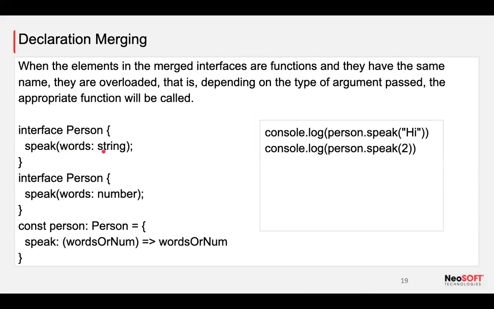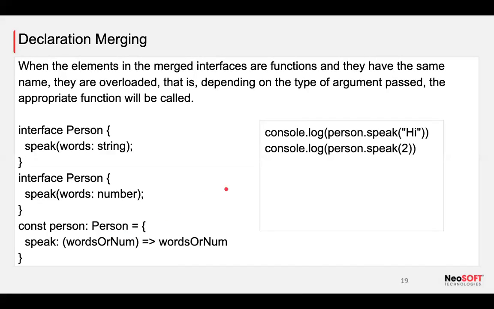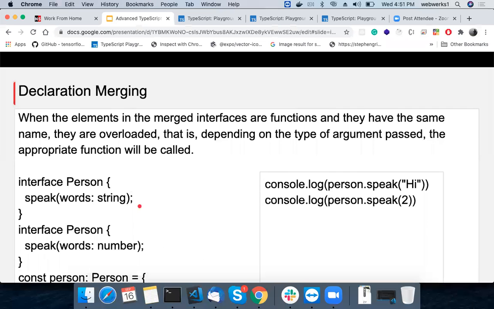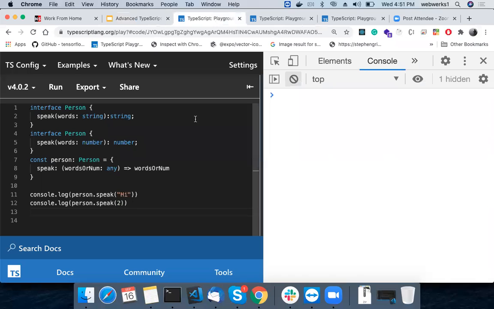It has a word of string type. It has speak, the same function name with a different type. As you notice, number and string. When you call it, it behaves like function overloading, right? Because of that, it is not throwing you an error. But if I use members like a member function, it is going to throw an error. But if you use a function, it is just one function overloaded.